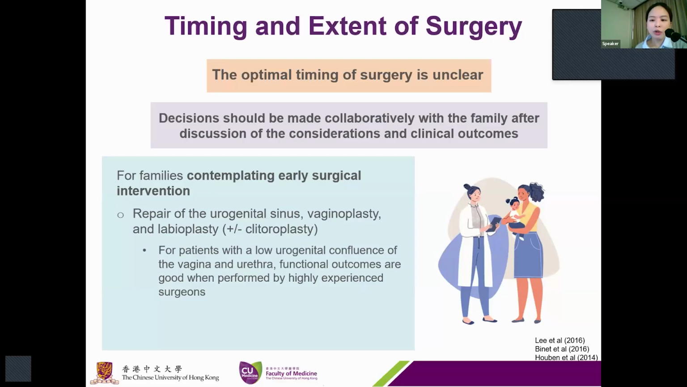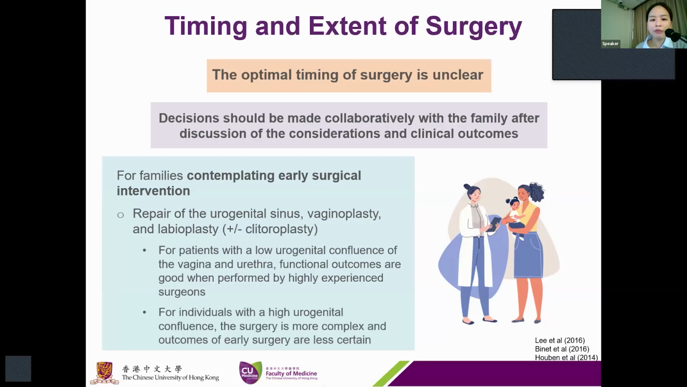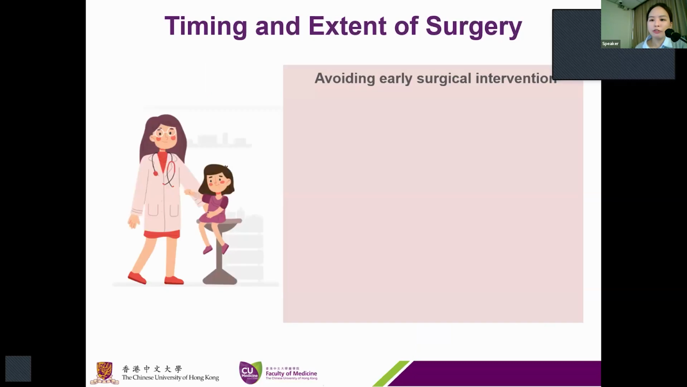In addition, earlier restoration of the typical female anatomy helps to avoid potential complications of a confluent vagina and urethra, for example, urinary tract infection and obstruction of the menstrual flow at puberty. Another possible advantage for infants with severe virilization is that early complete reconstruction allows the surgeon to use the excess common urogenital sinus tissue to reconstruct the anterior vaginal wall. However, for individuals with a high urogenital confluence, the surgery is more complex and the outcomes of early surgery are less certain.